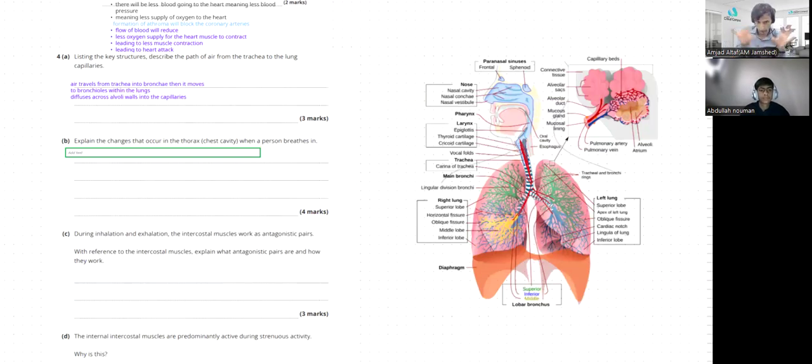So now you can structure this answer just under this question. Explain the changes that occur in the thorax when a person breathes in, not out, in. Should I start? Should I help you here as well? No, no, I'm writing. Okay, please, you can write.